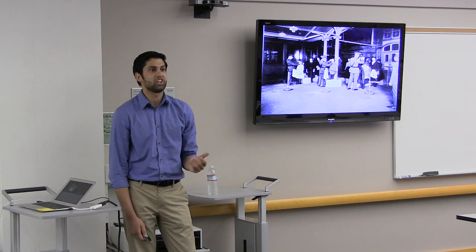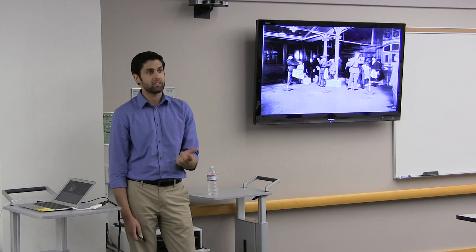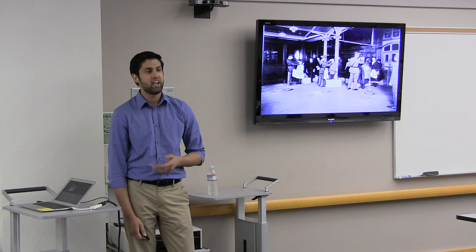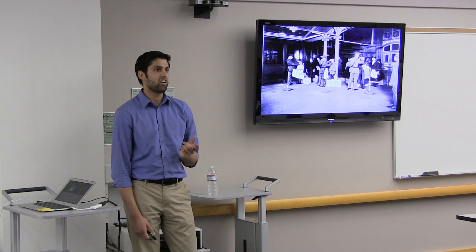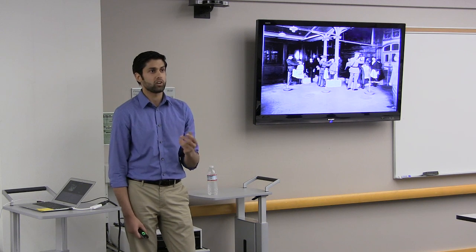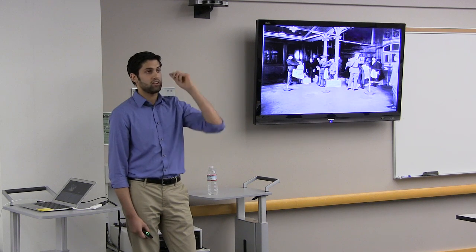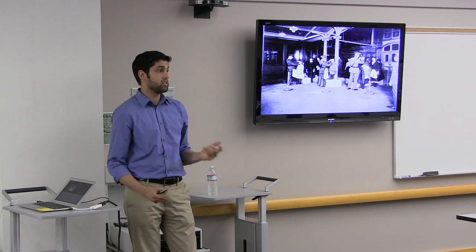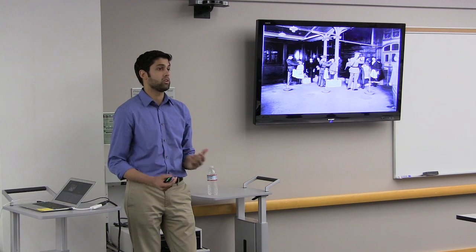So this is an interesting picture. This is taken from Ellis Island in the early 1900s, and what you see here are immigrants coming into Ellis Island and government immigration workers flipping the eyelids of people and checking to see if they have trachoma. And if they do, they either got sent back or put into quarantine.